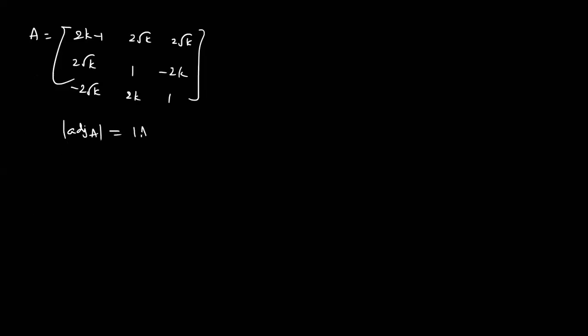The determinant of A power n minus 1. Here n is 3, and 3 minus 1 is 2. I'm writing it once again: the formula for the determinant of adjoint is the determinant of A power n minus 1. The order of A is 3, so 3 minus 1 is 2.